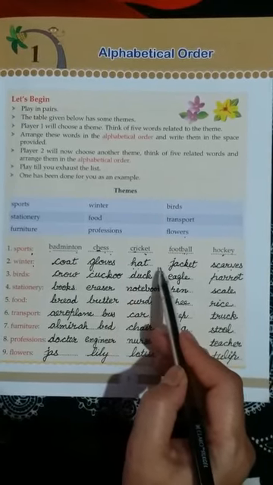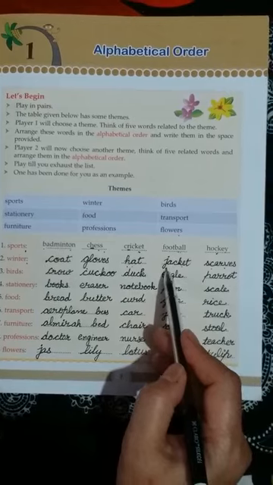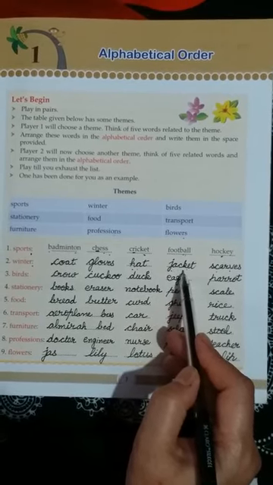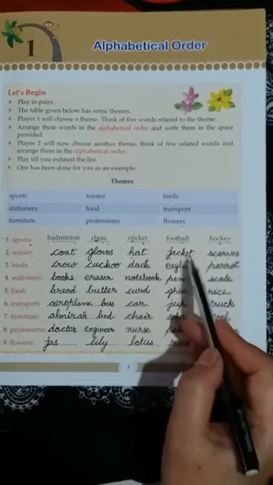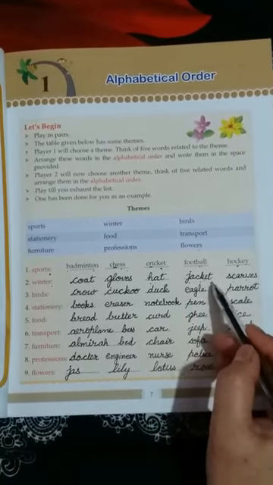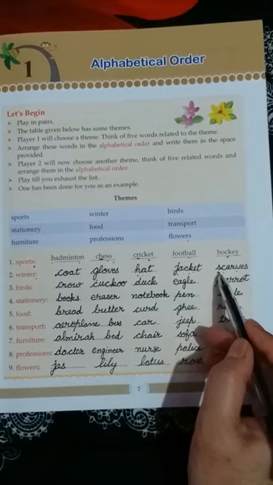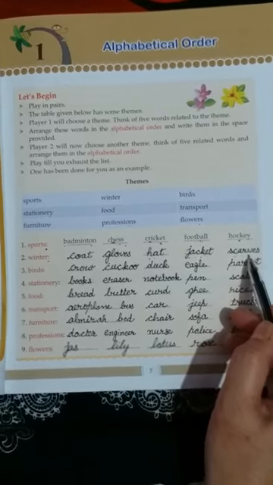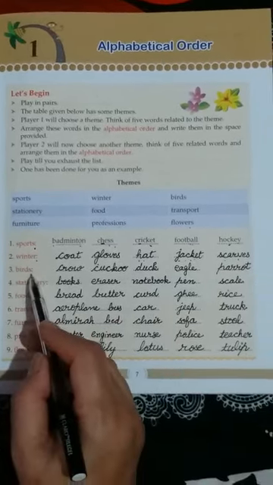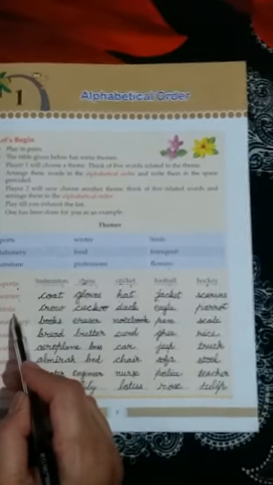Hat. I, J. J for jacket. Jacket is here. And after J we have to read alphabet letters, and then S letter is there. Scarves.